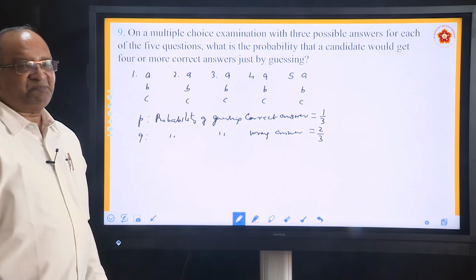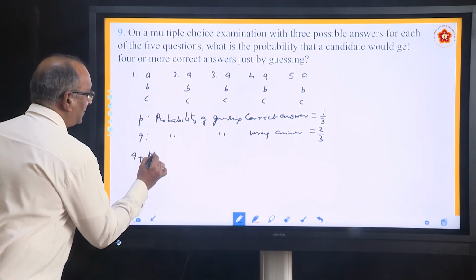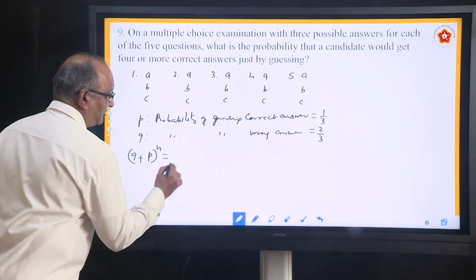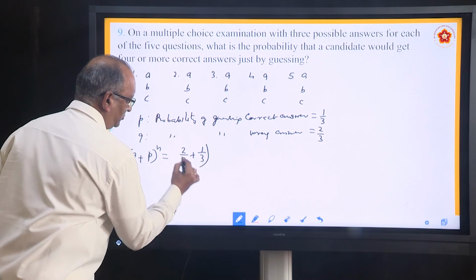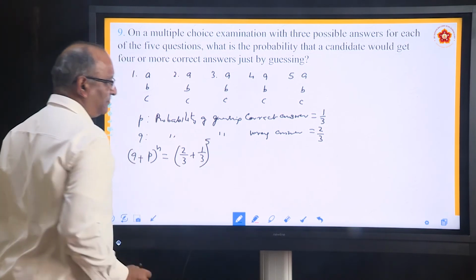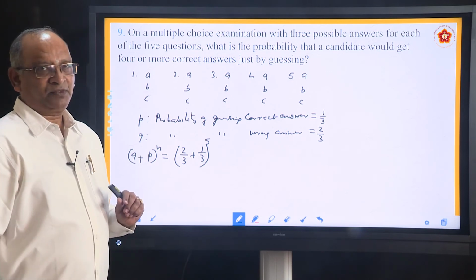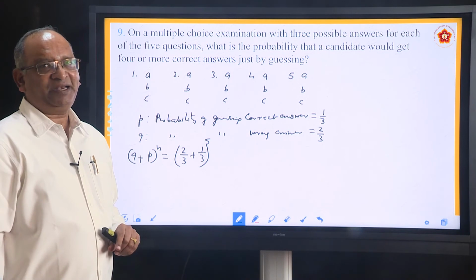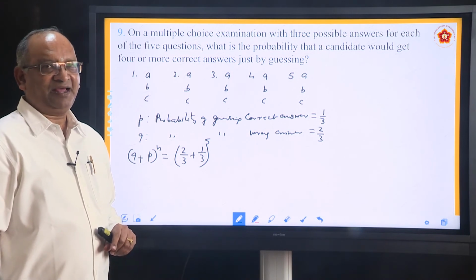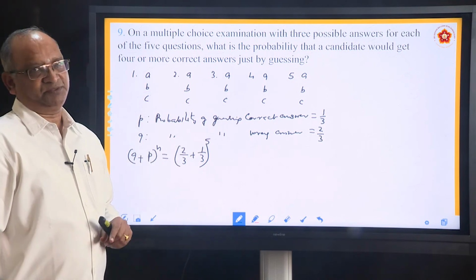So, what will be the expansion? The expansion is (Q + P) to the power n. It will become (2 by 3 + 1 by 3) to the power 5. Why 5? Because there are only 5 questions. n is equal to 5. You can write its expansion. How many terms will its expansion have? Since the power is 5, there are going to be 6 terms.